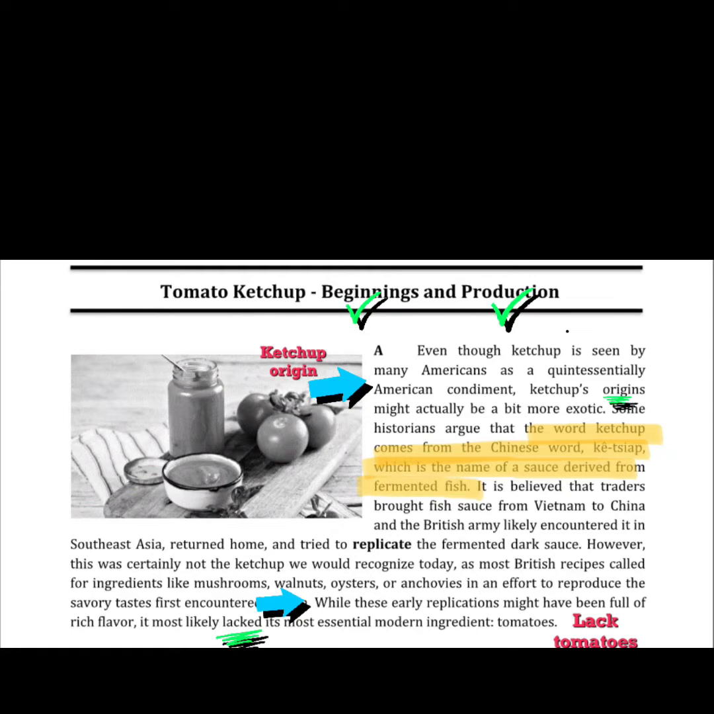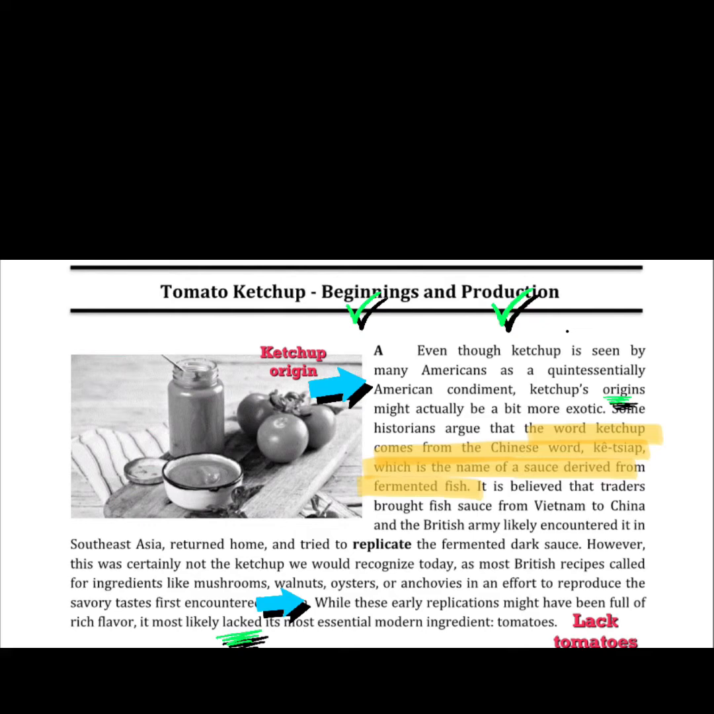Now, reading the last sentence, it says, while these early replicants might have been full of rich flavor, it most likely lacked its most essential modern ingredient, tomatoes. Now, the last sentence here is telling me that there is something lacking in the early replica. And replica means something that is made to look like the origin. And I know the word lack means it doesn't have. And it says it doesn't have tomatoes. So here in the last sentence, the main idea is lack tomatoes.